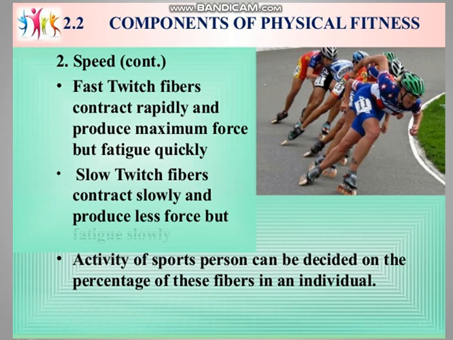Fast twitch fibers contract rapidly and produce maximum force but fatigue quickly. Slow twitch fibers contract slowly and produce less force but fatigue slowly. Activity of a sports person can be decided on the percentage of this fiber in an individual.